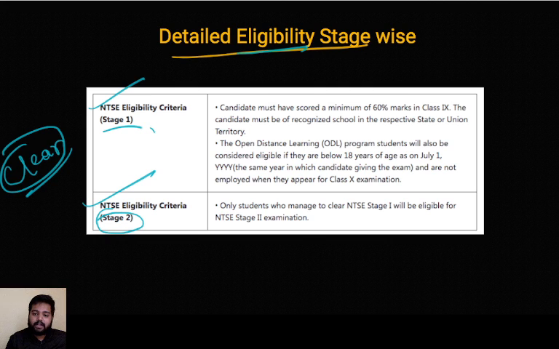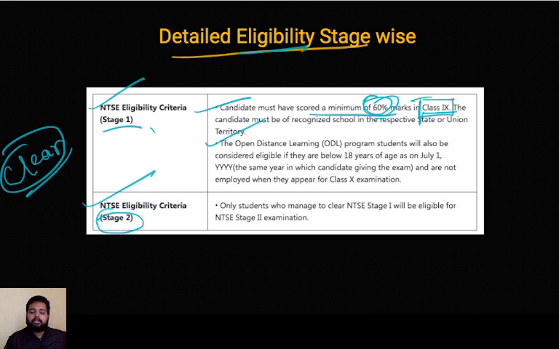Now, stage 1 I've already told you. Then you have to score a minimum of 60% in your class 9. So if you are in class 9th, just focus a little bit, because people will come and say this won't matter. But to be honest, getting 60% is not very tough. If you have any problem studying your class 9th portions, you can check out our website, that's examrat.com. We have free courses for all of you, and those courses are made by top faculties of the nation, so just check it out.